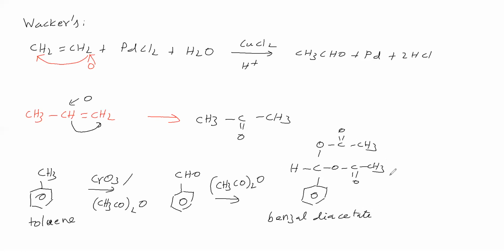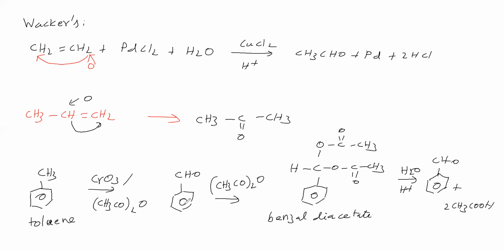This benzal diacetate is taken for hydrolysis in the presence of acid. So we are getting benzaldehyde, and 2 times acetic acid. Sir, here itself we are getting benzaldehyde, no? Then why do it like this?